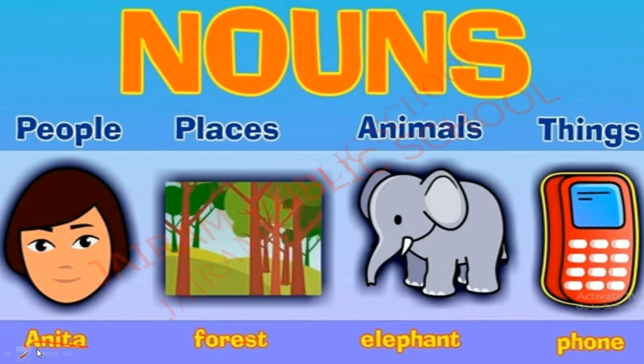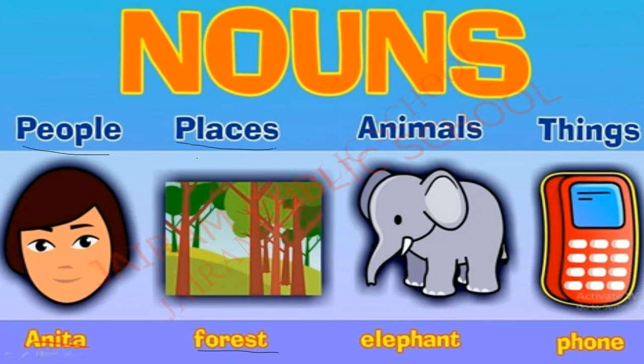See, Anita. Anita is the name of a person. Okay. Next, in the place column, what is the name of the place I have given? Yes, forest.